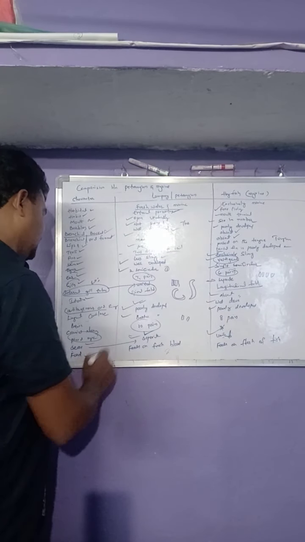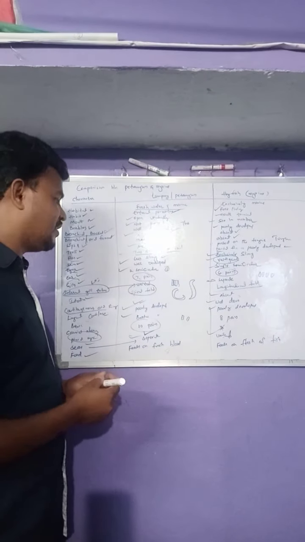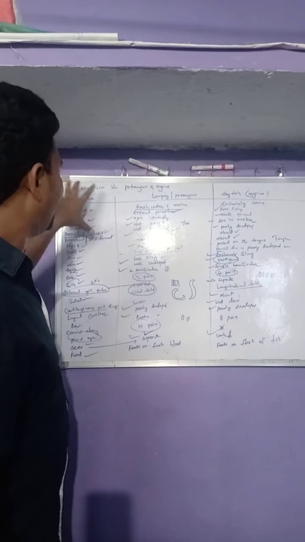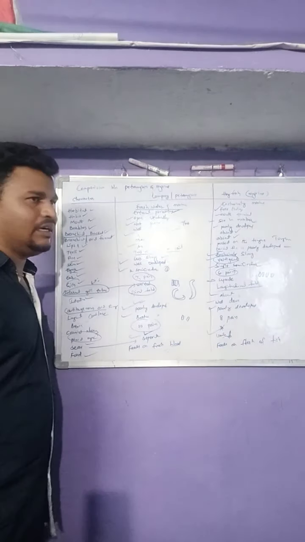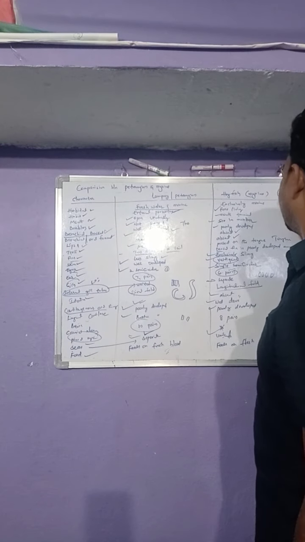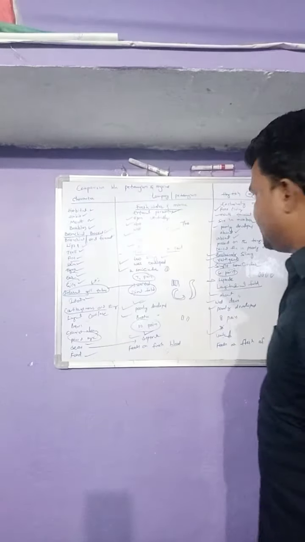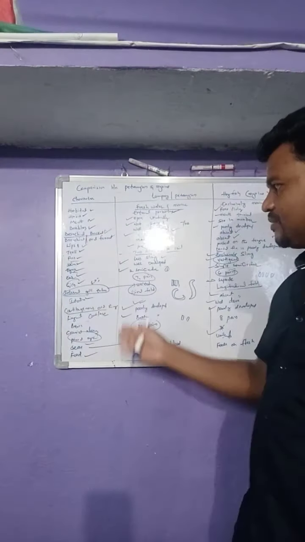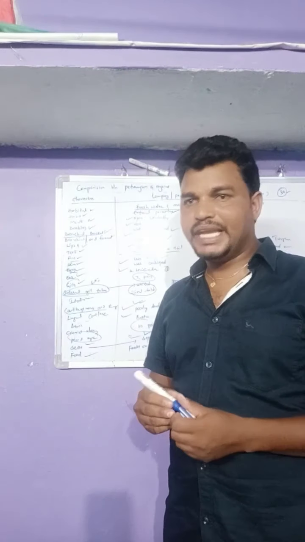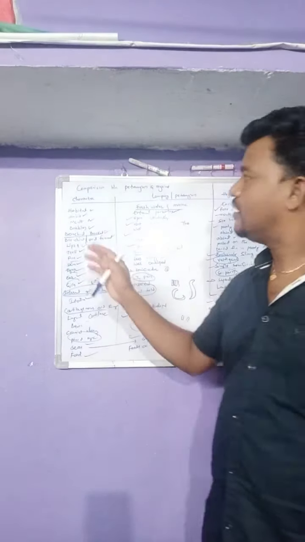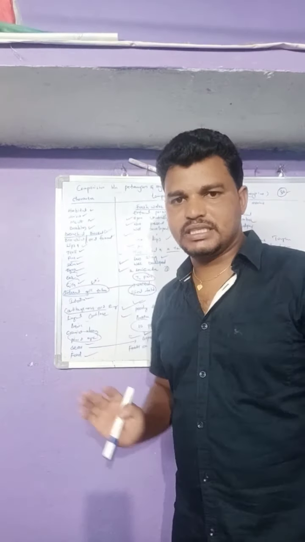Food: the lamprey feeds on fresh blood, and the hagfish feeds on the flesh of fish. This is the comparison between Petromyzon and Myxine. There are nearly 30 points of comparison between Petromyzon and Myxine. I am explaining only the main characters that are important for comparison. That's why I am only discussing these. Thank you.